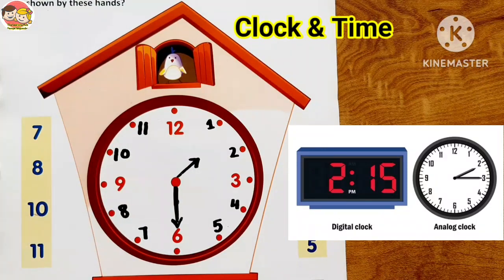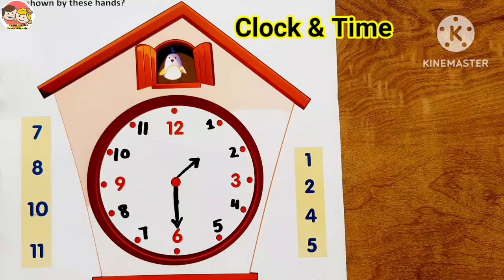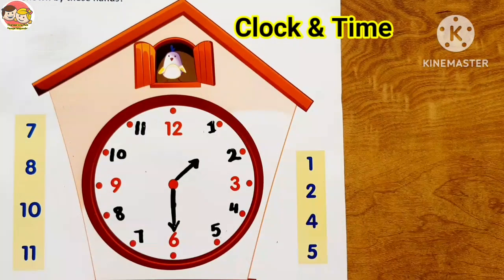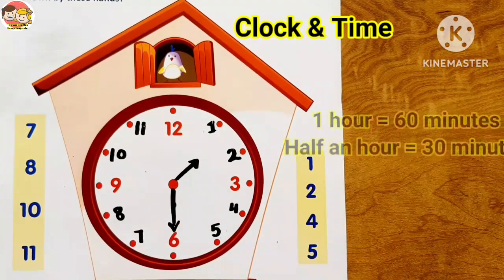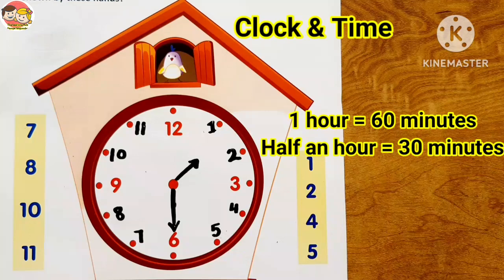Now let's learn about half past. Children, here we need to remember that 1 hour means 60 minutes and half an hour means 30 minutes. When 1 hour is split into two, we get two equal parts. Each part is half an hour, means 30 minutes.